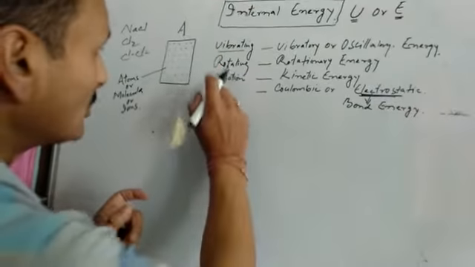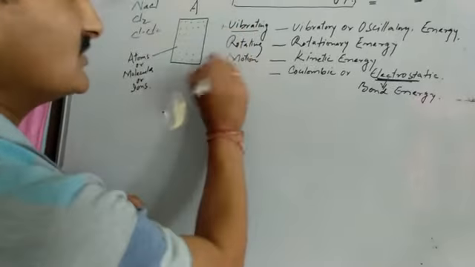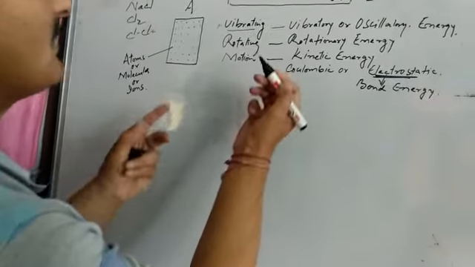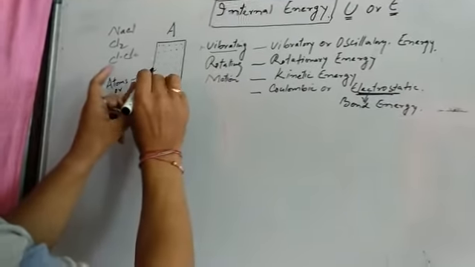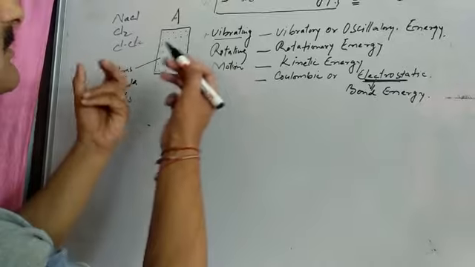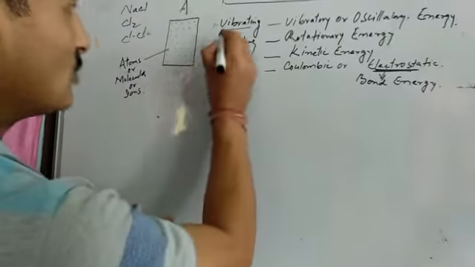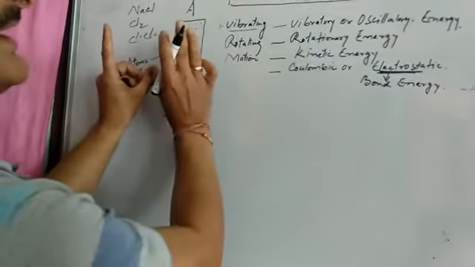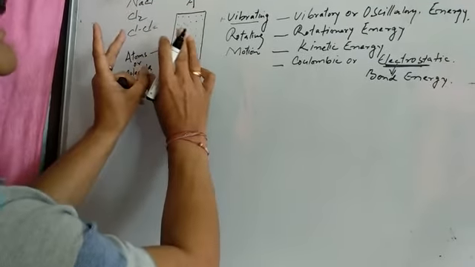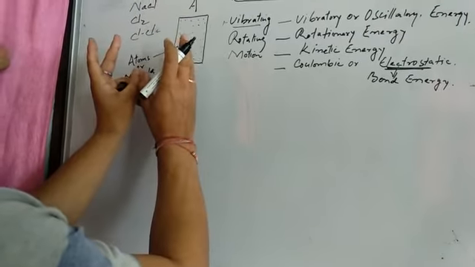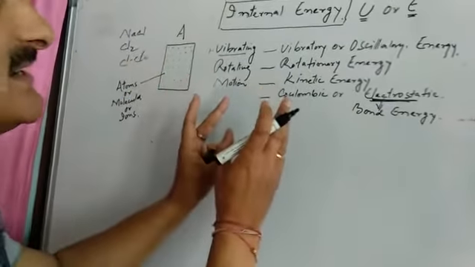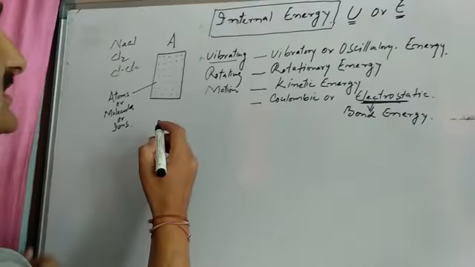The sum total of all the forms of energy, whatever type of energy a system possesses, present in the system or associated with the system, is known as internal energy. So what is internal energy?